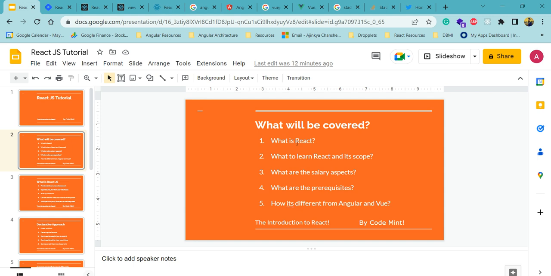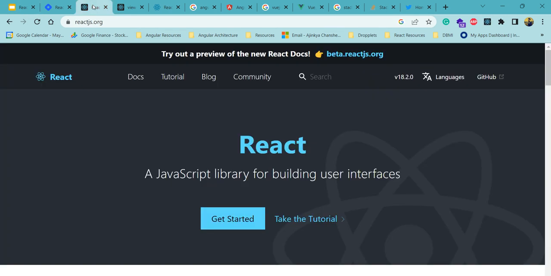So basically, what is React? React is just a library. It's not a complete framework. It's just a JavaScript library which provides you all the features to build a web application.